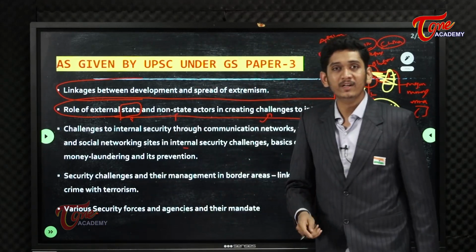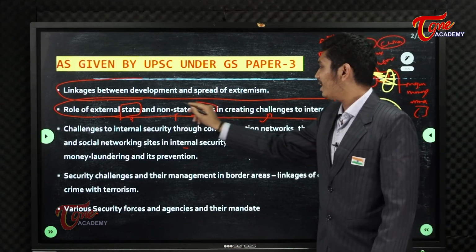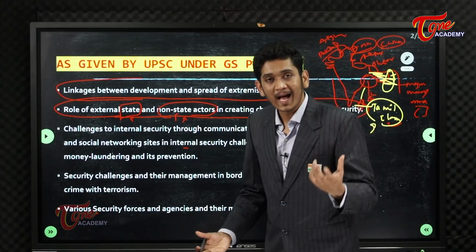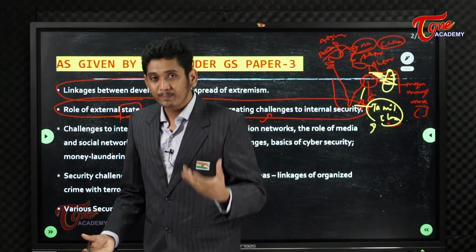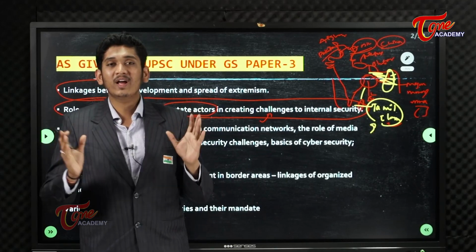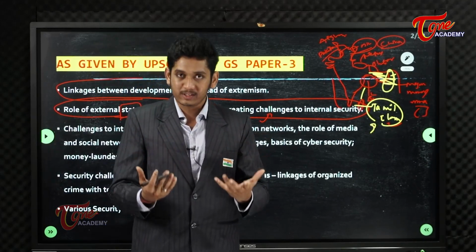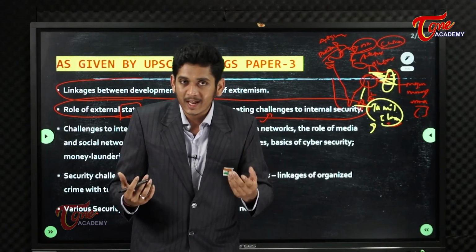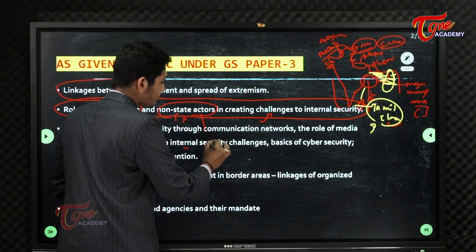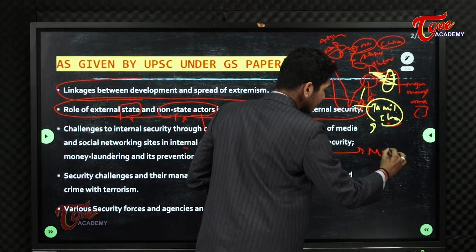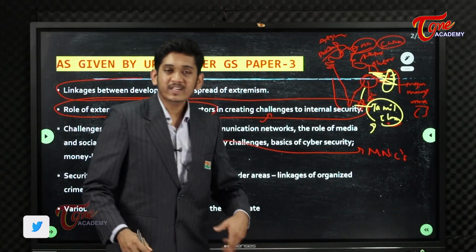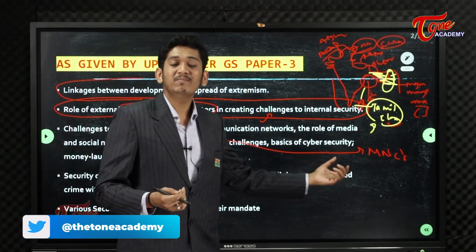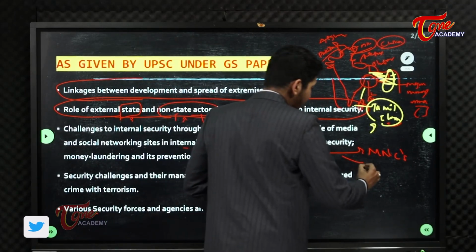And there is a new term here for you that is called non-state actors. What are non-state actors? Just remember the term. Non-state actors are nothing but those which do not have a clear boundary or which do not have a structural format. Sometimes they might have a structure, but most of the time they do not. A basic example of non-state actors I can tell you clearly is multinational companies, MNCs, which can simply manipulate your nation because of their manpower and money power. And NGOs.